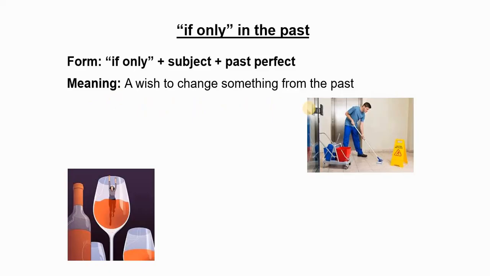But obviously it is impossible to change the past. We can't change the past. It happened. So in fact, the meaning is we are expressing regret. Yes? Something that happened in the past, and we did something in the past and we regret it. Today we regret it. So today we are regretting something that we did yesterday or that we did 2 years ago.